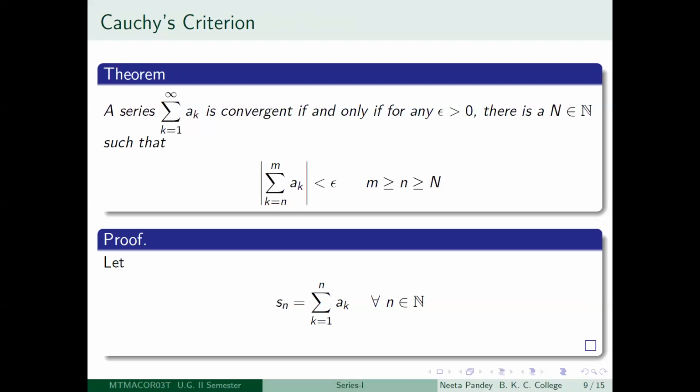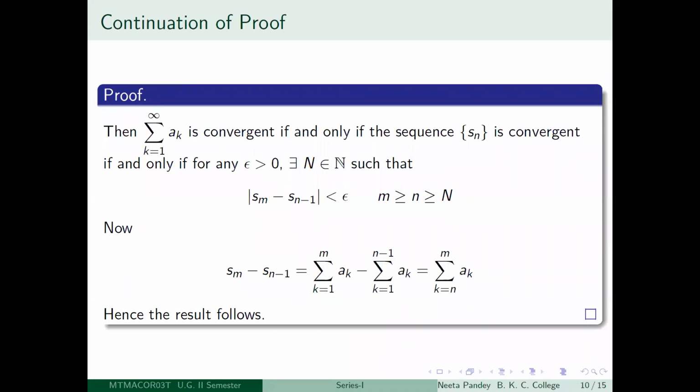Okay. So for m, n satisfying this inequality, that m is greater than or equal to n is greater than or equal to capital N. Okay, so how will you prove this? You just look at its sequence of partial sums. So Sn is the nth partial sum, suppose, of the given series. Then what does Sn look like? Sn is equal to summation k equal to 1 to n of ak for every positive integer n, right? Now the series is convergent if and only if the sequence Sn is convergent, right?